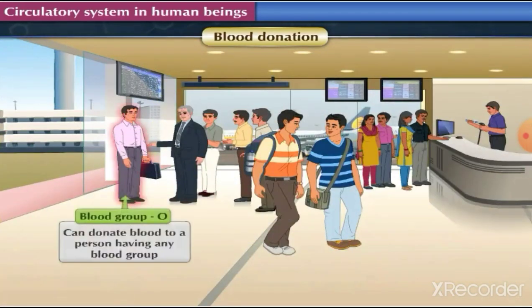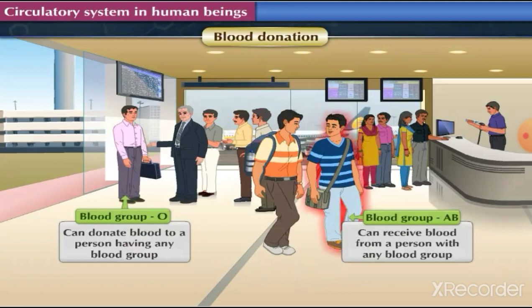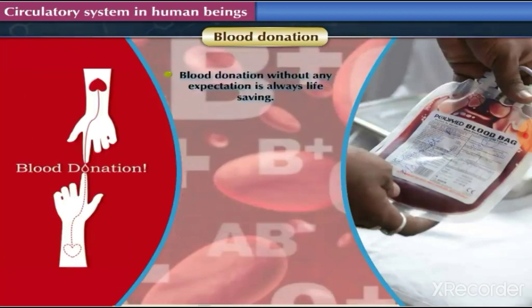Person of the blood group O can donate blood to a person having A, B, AB, or O blood group, whereas the person with AB blood group can receive blood from a person with A, B, AB, or O blood group. Hence, person of blood group O is called universal donor, and the person with blood group AB is called universal recipient. Blood donation without any expectation is always life-saving.